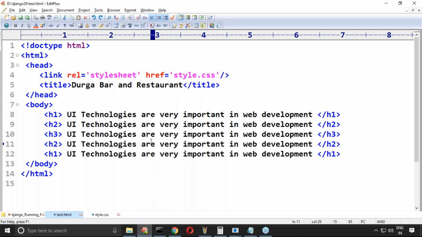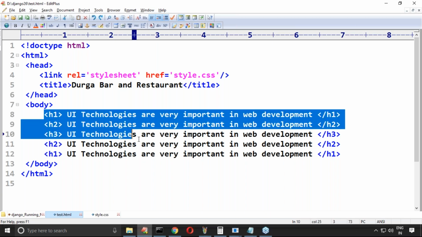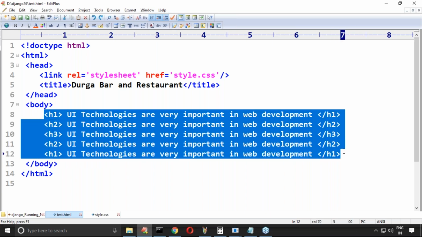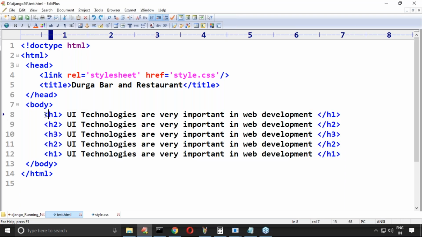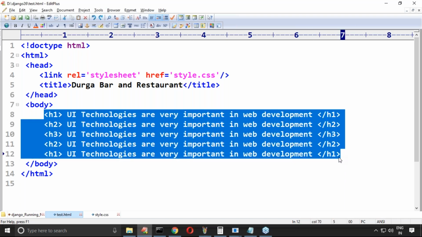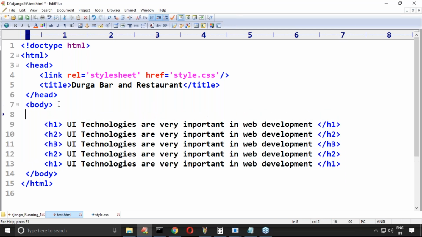Of course, in CSS we are going to discuss in detail. There are multiple ways to define styling, sir. This is one way that I told. But here one small twist is there. Now my question is, boss, for all these tags, this division of tags, whatever is inside, for all these things I want to define some common styling. For that, we require to go for the div tag.